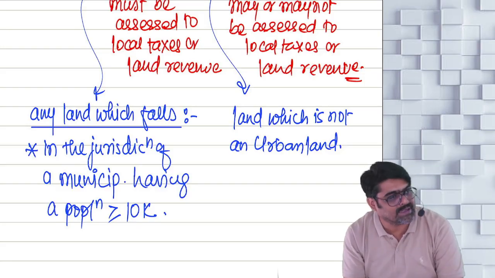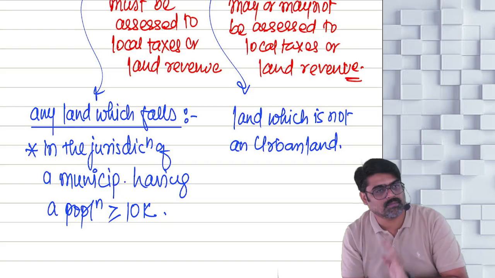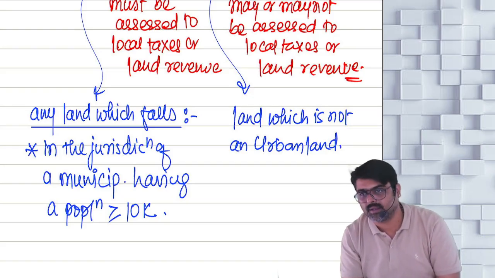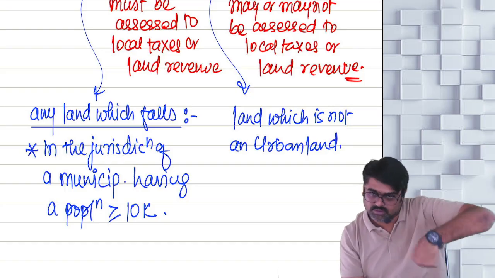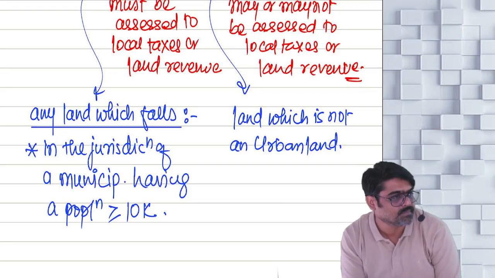So if your land comes in the jurisdiction of this municipality, then the land is urban. But the population in the jurisdiction of the municipality should be 10,000 or more.